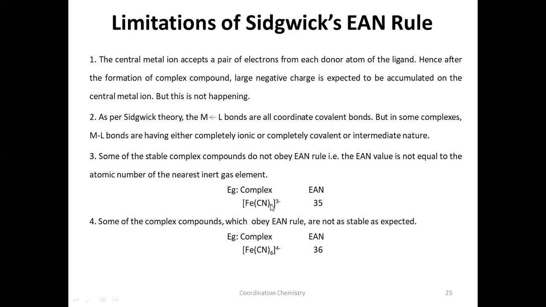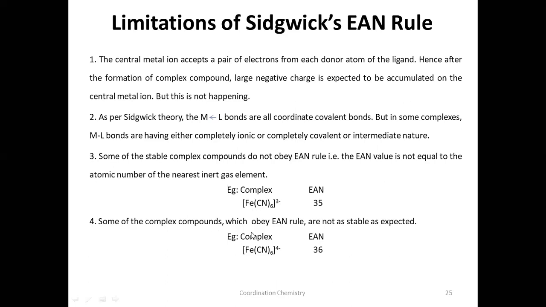For example, this I have already explained in the EAN. This is showing an EAN of 35, which is not equal to the noble gas atomic number of krypton. Krypton is 36, in the same period as iron. This means according to Sidgwick, it should be unstable, but experimentally it was found that this is a very stable complex.